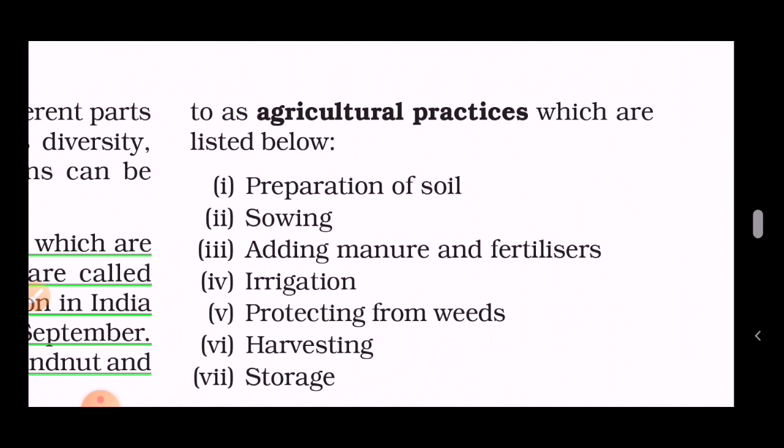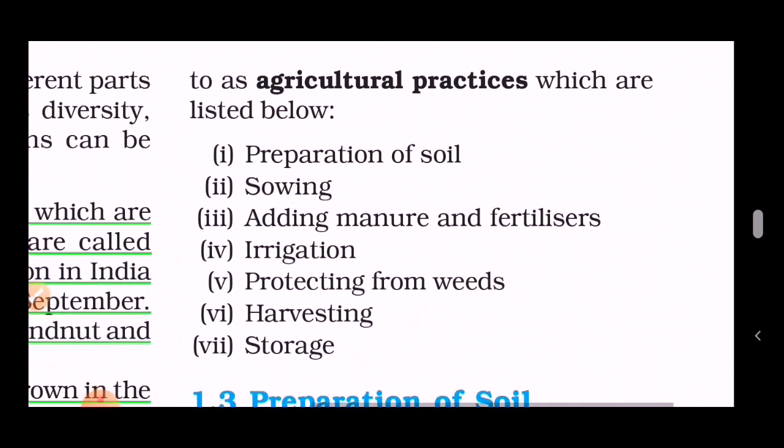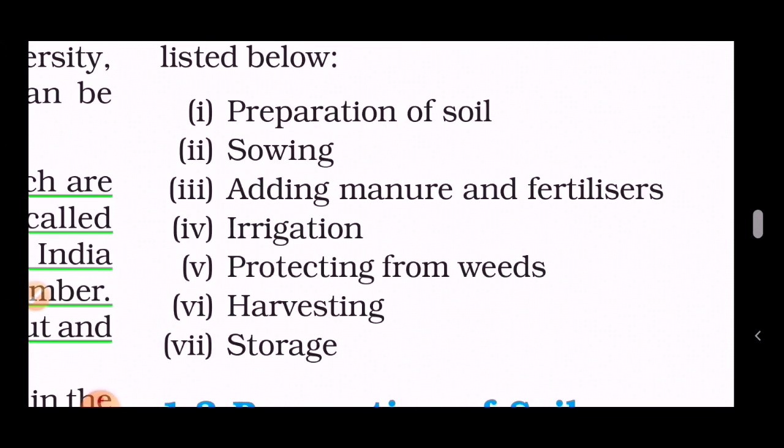What you grow in a garden or what the farmer grows on a large scale, all are considered agricultural practices, which are listed below. See, these are the listed activities for complete development of a single crop or large scale crop. First is preparation of soil.